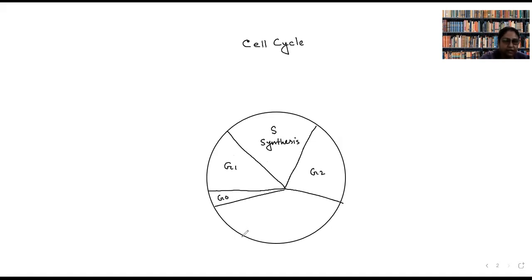And then there will be further divisions. These are cytokinesis and karyokinesis. Okay, so now we will learn about each of the steps one by one.